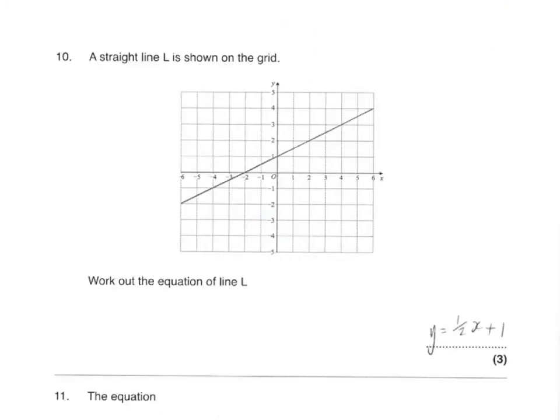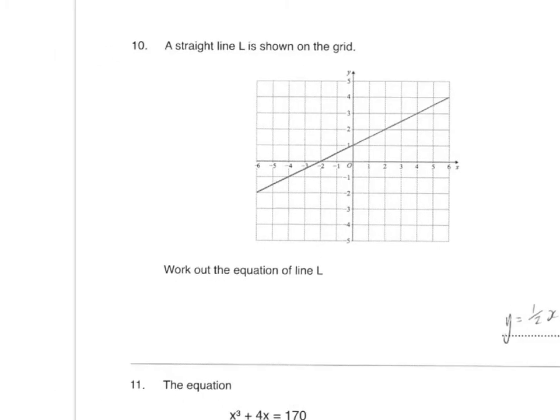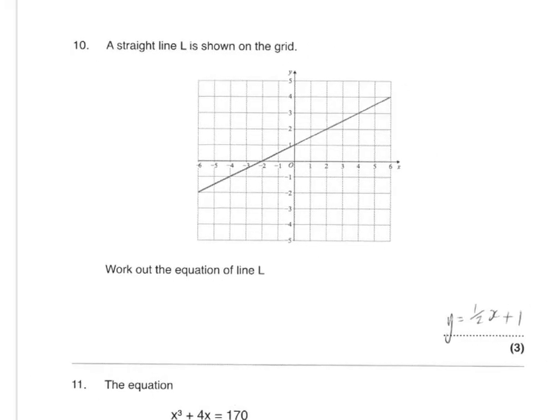Equation of a line. Now the answer's here. Let me quickly show you what you do. You literally find a point there. So we know that y equals mx plus c. Let's work out c because it's right there. It's called the intercept, where the line crosses the y-axis. We know it's +1, so it's +1 on the end.